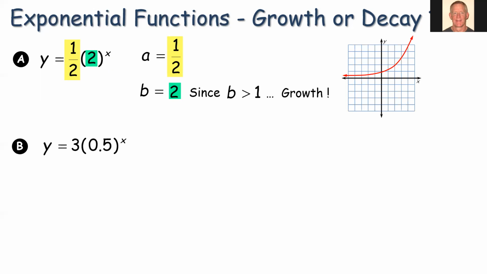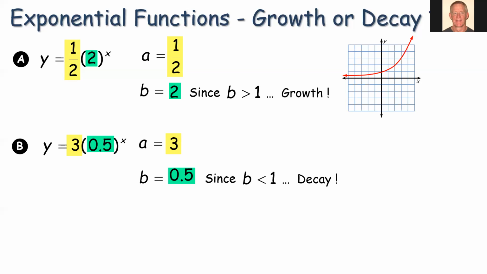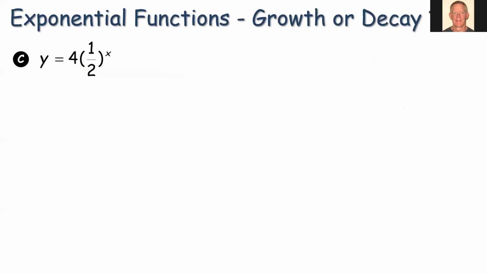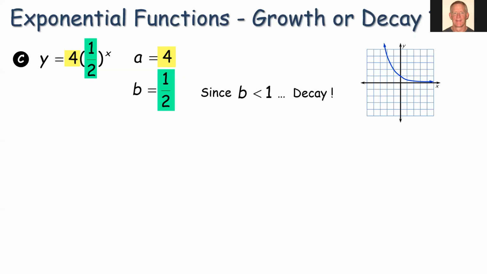All right, how about you do this next one? Just pause it here and figure it out. This time b is less than 1, 0.5, so this will be decay. All right, let's try a couple more. A is 4, our starting value. Our growth factor is actually 1/2, so it's a decay factor. Another decay example.